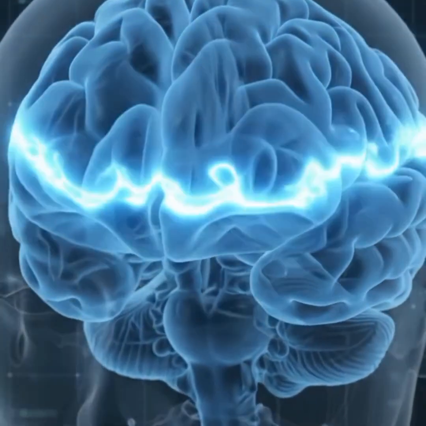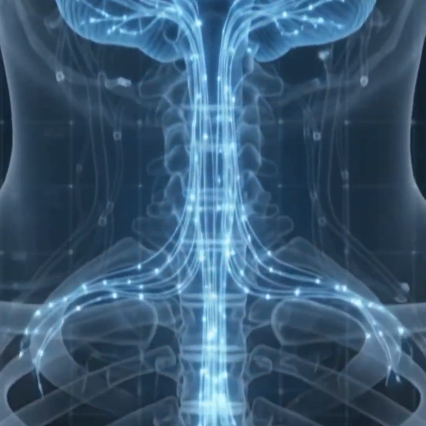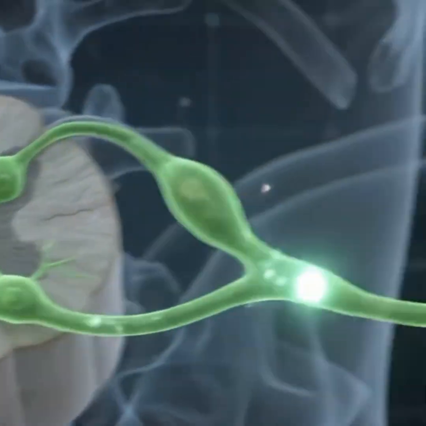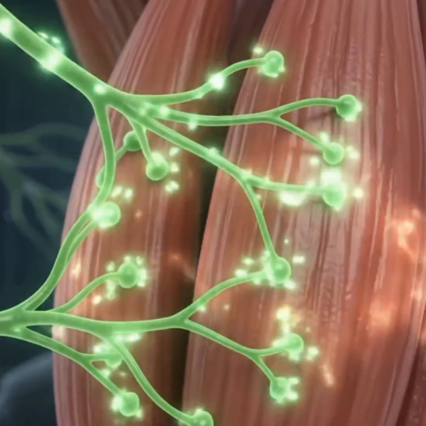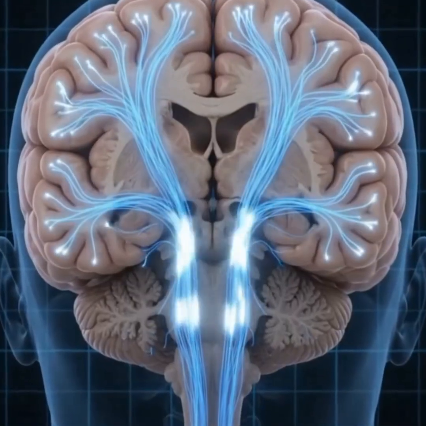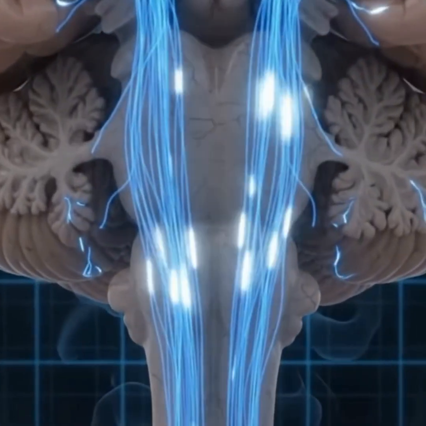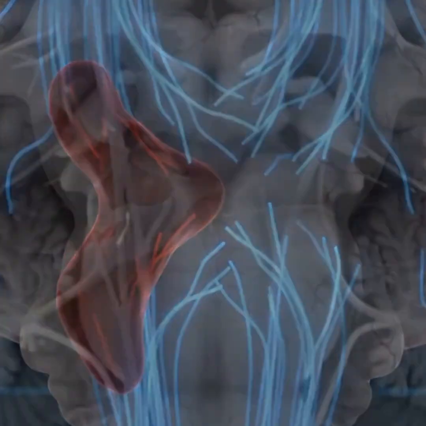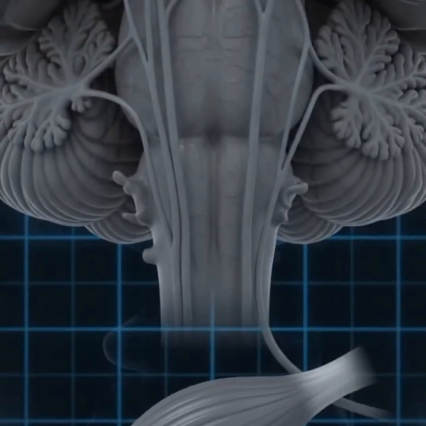Upper motor neurons descend from the brain. They modulate the spinal anterior horn cells. Lower motor neurons extend directly to target muscle effectors. The corticospinal tract is the primary pathway. It conducts impulses from the brain to the spinal cord. An interruption, such as a stroke, blocks these signals. This leads to a loss of voluntary motor function.